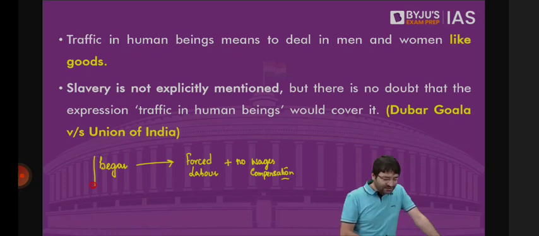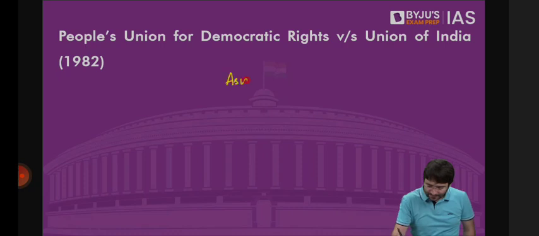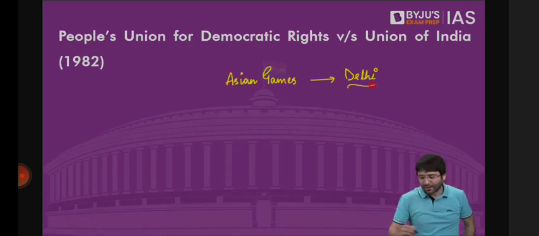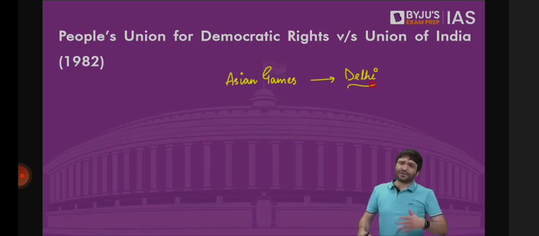Not just this, the matter went to the court. What was the matter? Asian Games were to be held in Delhi. In the 1980s, Asian Games were to be conducted in Delhi. It was a big event in India at that time to organize games at the continental level for the entire Asia. Something that Prime Minister Modi is talking about. We are going to bid for the Olympics in 2036. That is going to be monumental. For that, there are various conditions that we will have to fulfill.